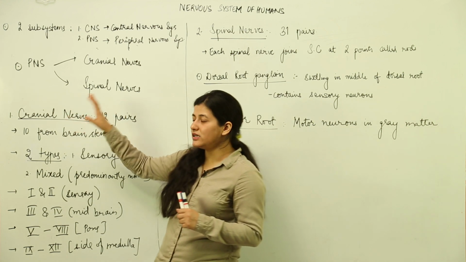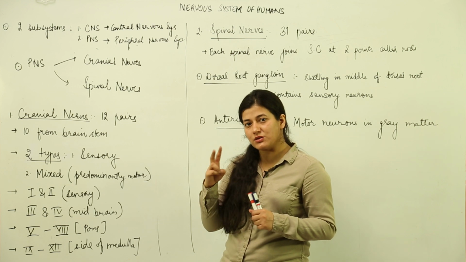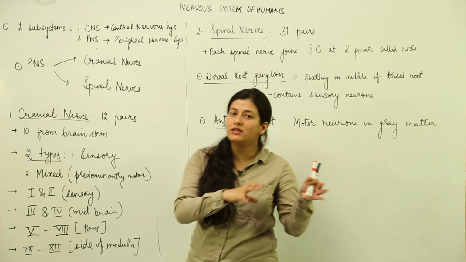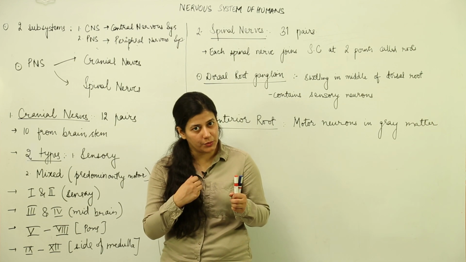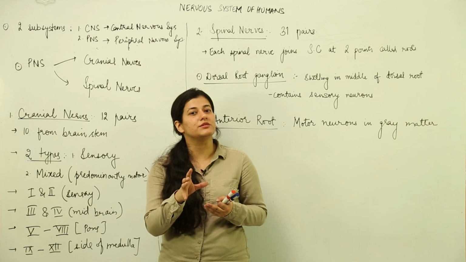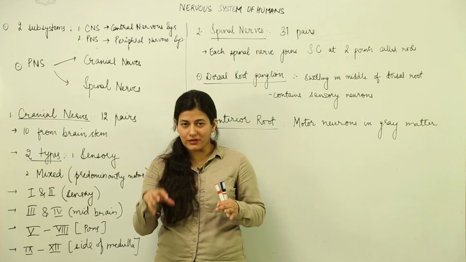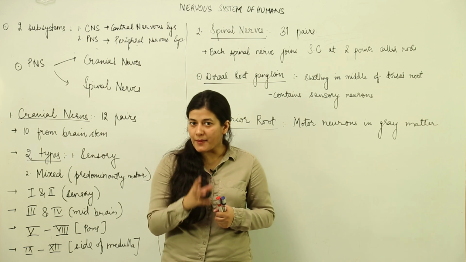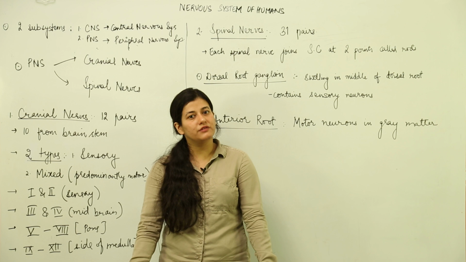Supposedly the nerves are originating from the brain, because you know that there are two parts in the central nervous system. One is the brain and the other is the spinal cord. So, for reference purposes, let us use the term cranium for the brain. The nerves that originate from the cranium itself would be termed cranial nerves and would be part of the peripheral nervous system, and the nerves which originate from the spinal cord would be referred to as spinal nerves. So, we have two types of nerves present in the peripheral nervous system.